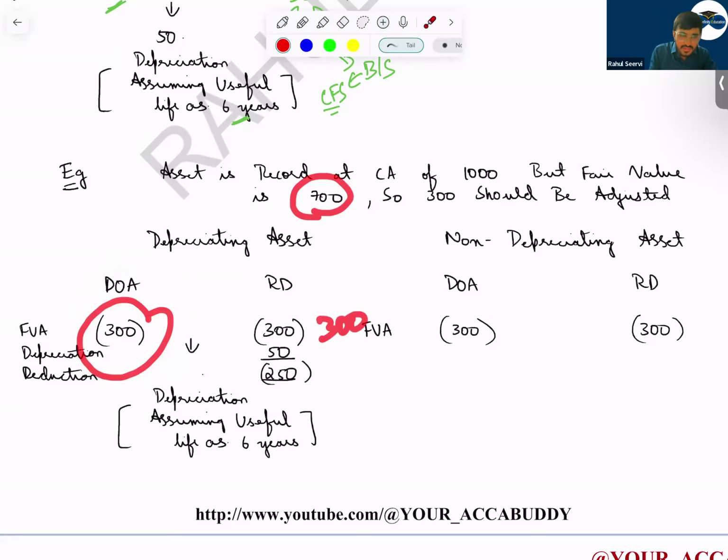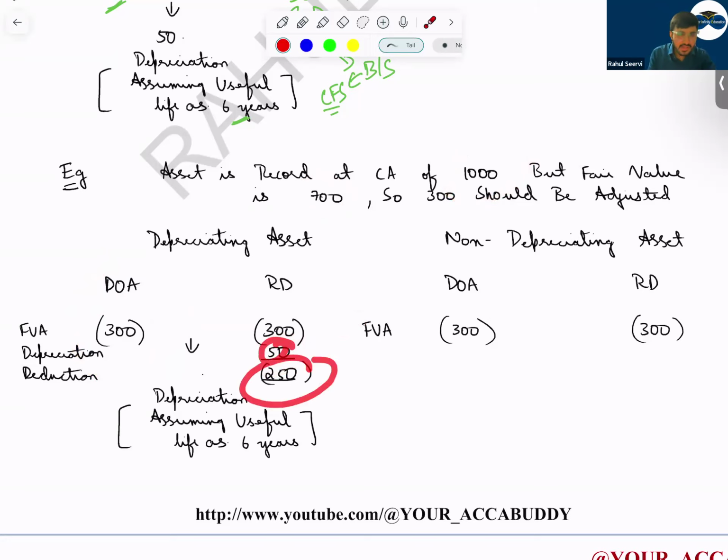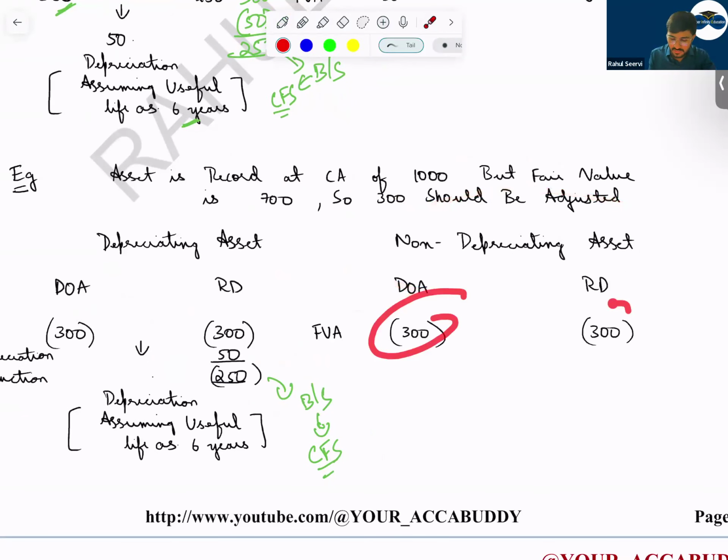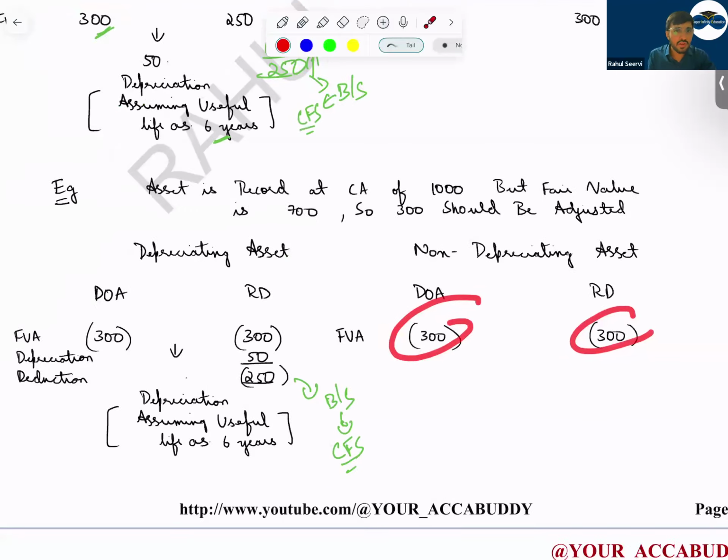But the depreciation should be on 700, whereas the company has charged the depreciation on 1000. It's wrong. So there is a saving in depreciation here, 50. When you add this, the ultimate reduction in the consolidated financial statements should be 250. And for a non-depreciating asset, it's very simple, 300 minus 300. So this is the fair value adjustment.